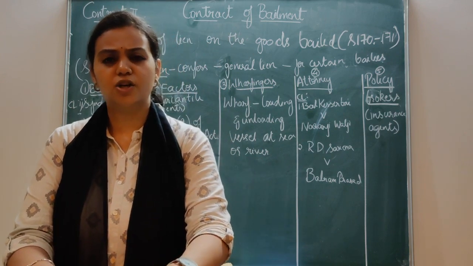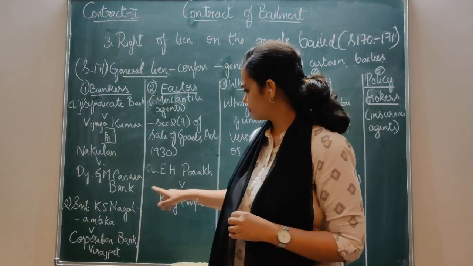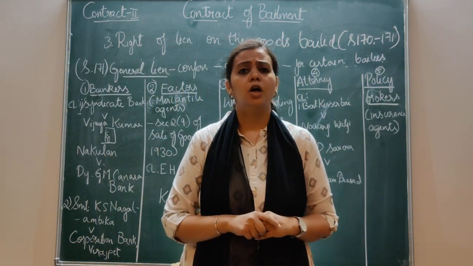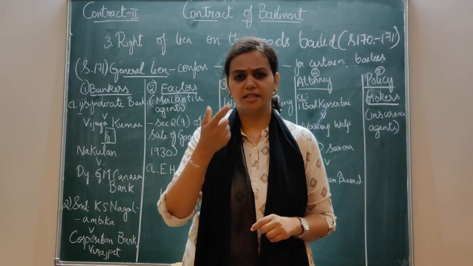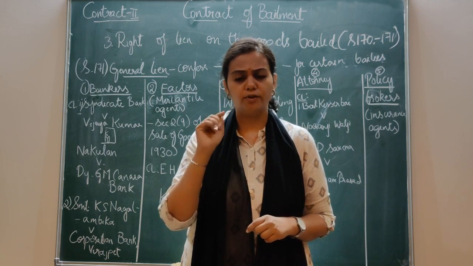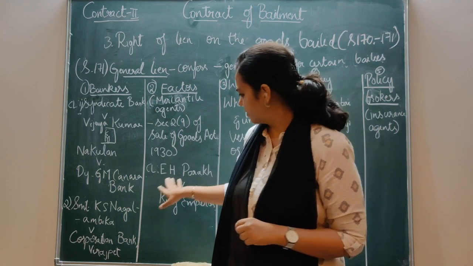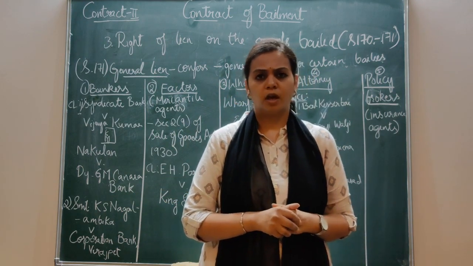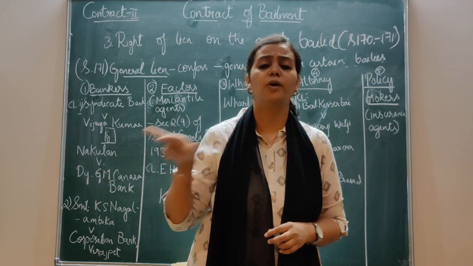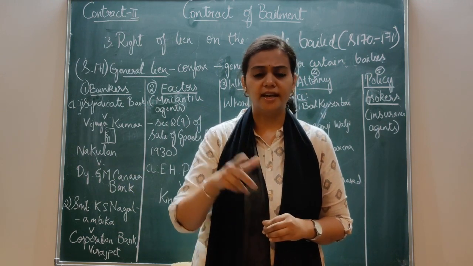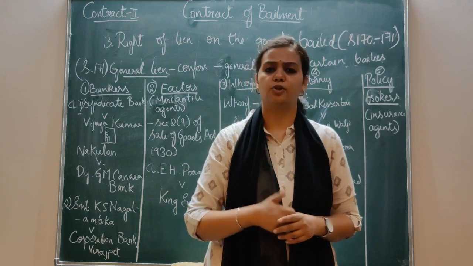So the manager of the Court of Wards comes to this proprietor and says, since this is the Raja's estate and the Raja's estate is now taken over by us, you have to give this car back. The appellant says, no, why should I give? I won't give. I am exercising my right of lien over that car. He has given it to me for sale and I am having it in my possession. Why should I give it to you? I won't give it to you.